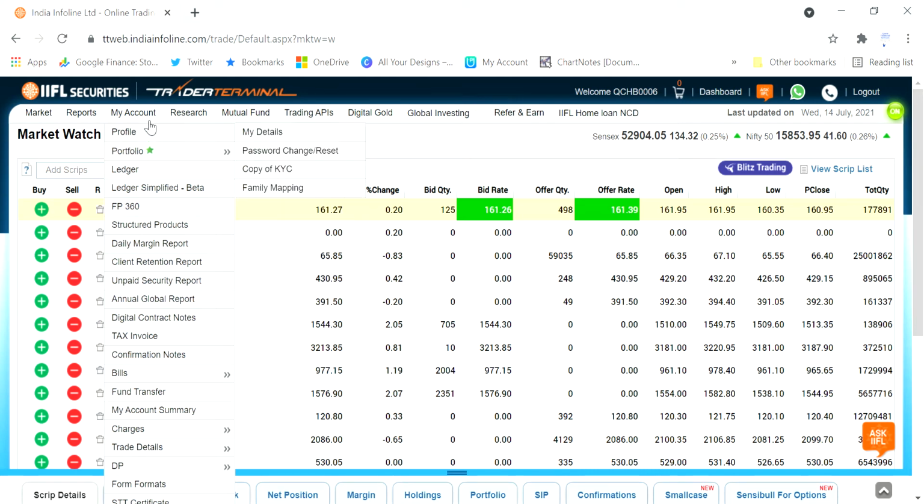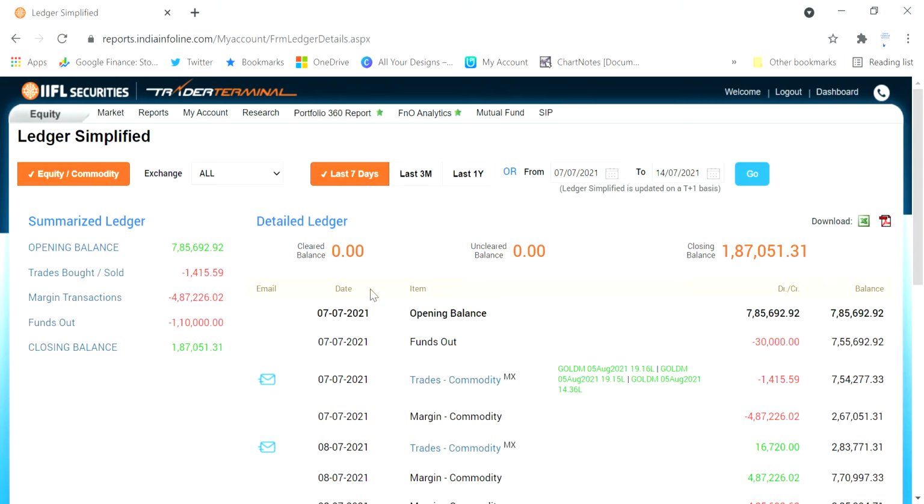So here in my account I am going to click on ledger simplified beta, which will give an idea about how much returns we have made from the last 3 months, 6 months, or any number of months. So I'm just clicking on ledger simplified beta. So yeah, this is the entire account's overall performance: how much profit we made, how much loss we made, what is the average profit and loss, everything. So guys, as I would suggest, don't look at 1 day, 2 day, or even 7 day performance in anybody's account, because it can be positive, it can be negative, but overall performance is given by at least a quarter, or 3 months, 6 months, or even 1 year.